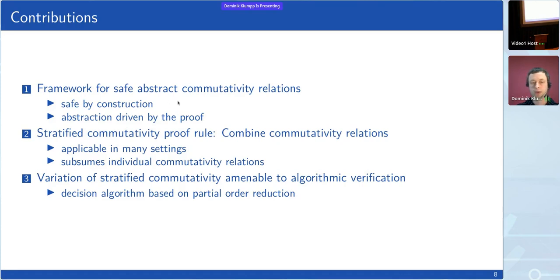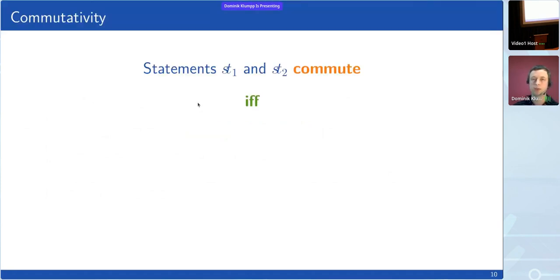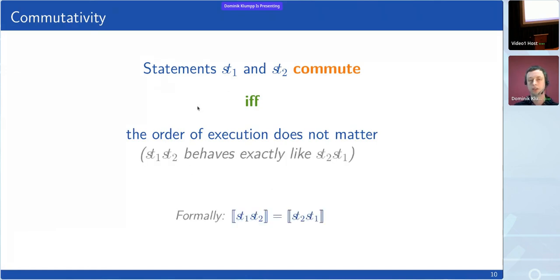So now, let us start with the first point, safe commutativity through abstraction. The question here is, what does it mean that two statements commute? Well, I said before, the order in which they are executed does not matter. If we want to formalize this, one notion could be that the sequence statement 1, statement 2 behaves exactly like the reverse sequence, and formally the semantics of this sequence is equal to the semantics of statement 2, statement 1.